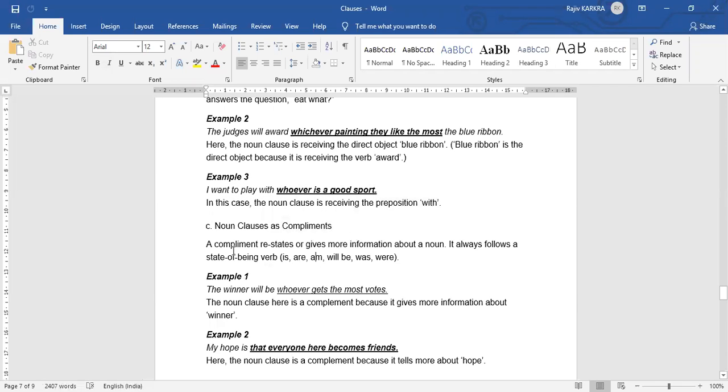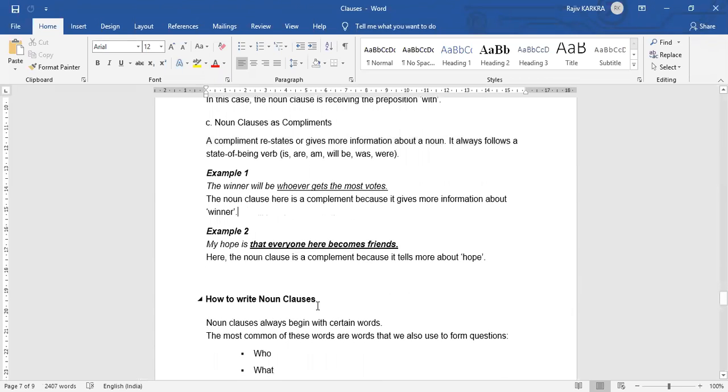Compliments की तरह हम कैसे यूज करते हैं noun clauses को? A compliment restates or gives some information about a noun. It always follows a state of being verb: is, are, am, will be, was, were.